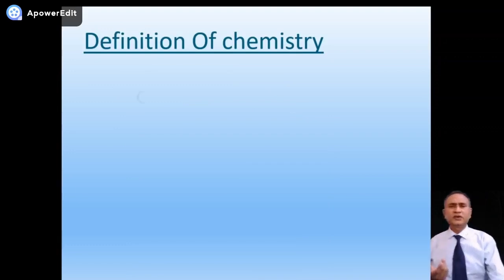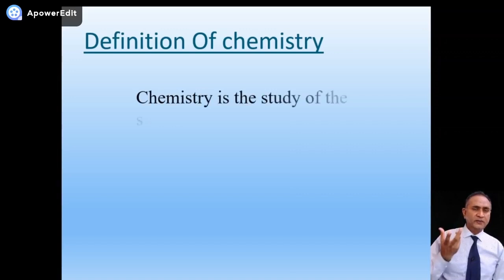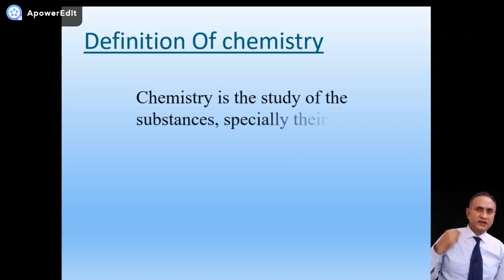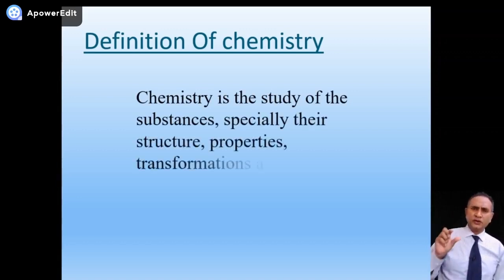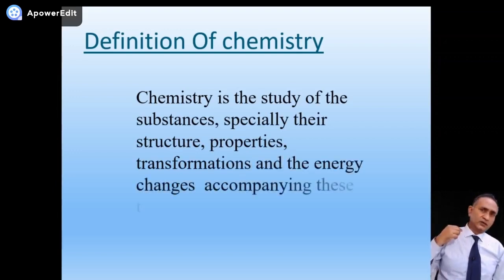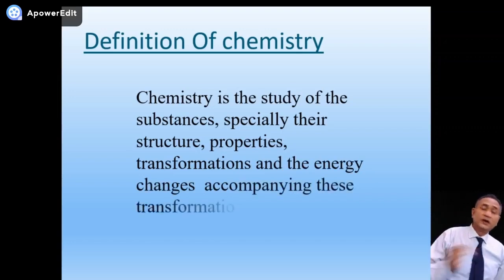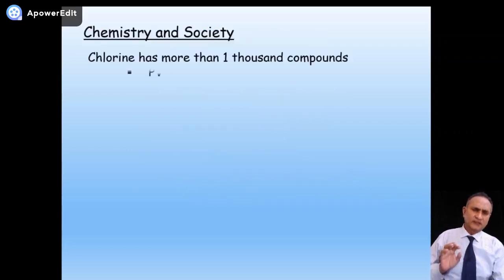Definition of chemistry? Recall your memory. The study of matter. Matter is everything. So we study its composition, its properties, and its transformation. Suppose we have a piece of coal. We see what its properties are, what its structure is, and what happens when it transforms into ash, etc. So this is all about chemistry; it tells you the properties, etc.